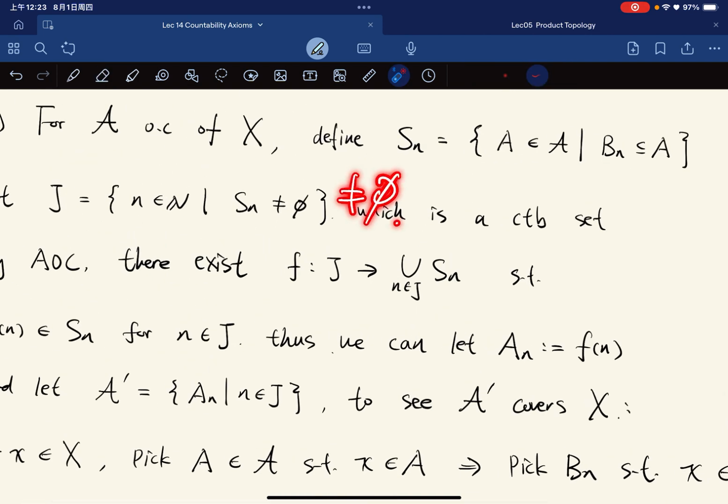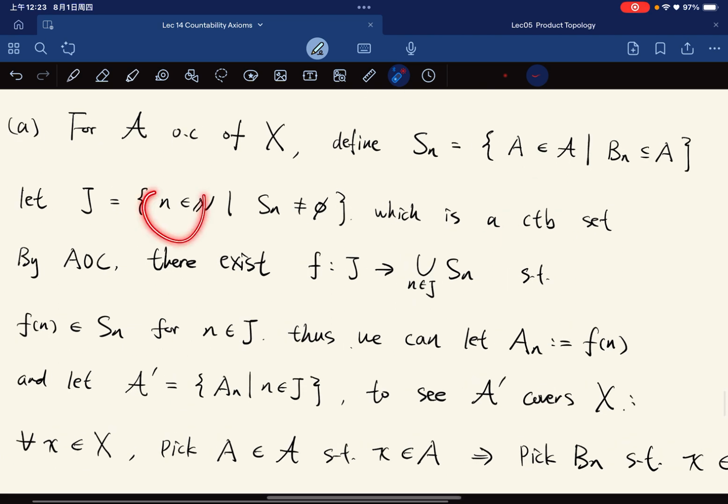J is non-empty, so it could either be finite or countably infinite. It's a subset of the natural numbers.